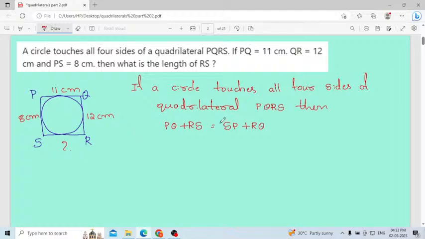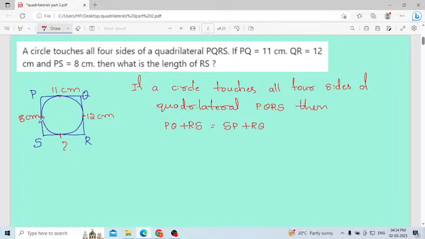This condition is only valid when the circle is inscribed, that is, it is inside the quadrilateral and touches all four sides of the quadrilateral at these points.